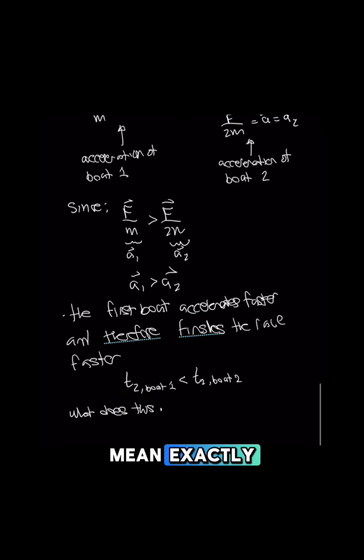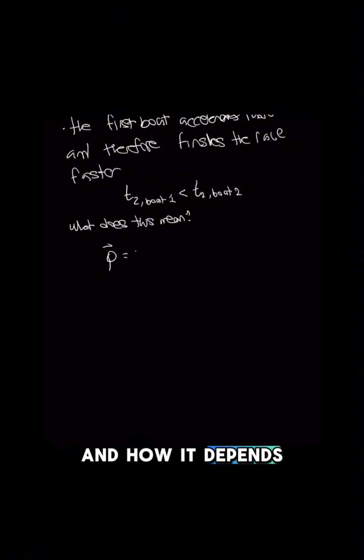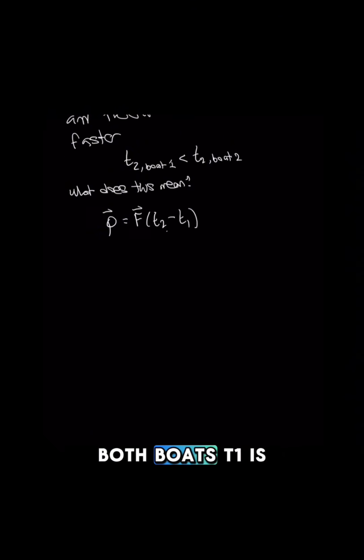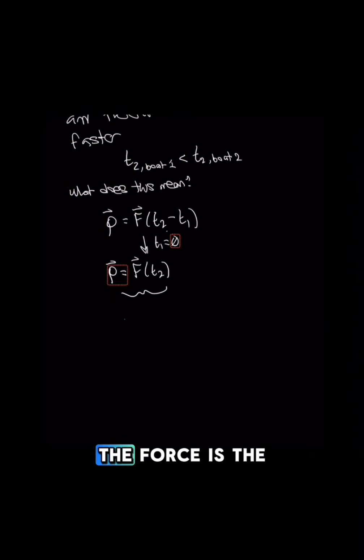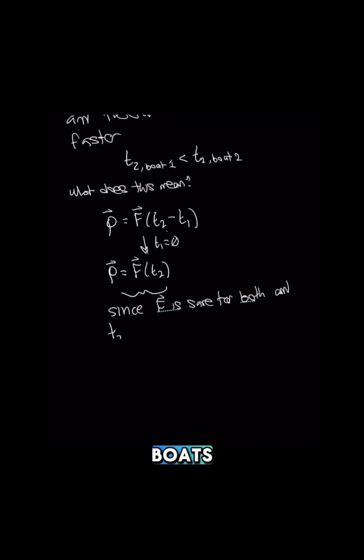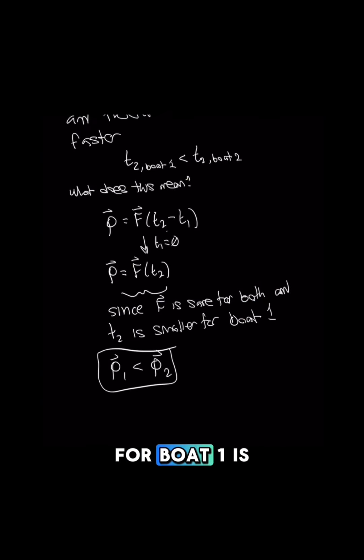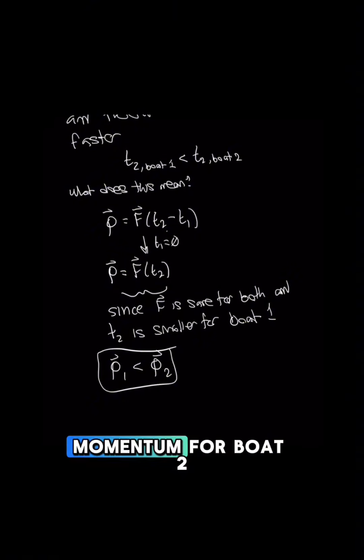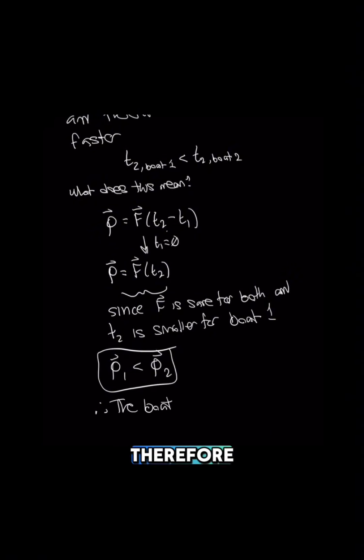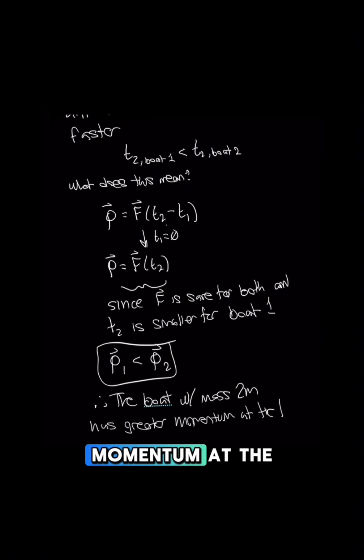So what does this mean exactly? If we look at our equation and how it depends on T2, we know that for both boats T1 is equal to 0. We also know that the force is the same for both boats, but we know that T2 is smaller for boat 1. So that means the final momentum for boat 1 is going to be less than the final momentum for boat 2. Therefore, the boat with mass 2m has greater momentum at the finish line.